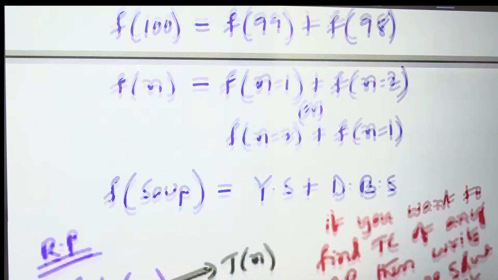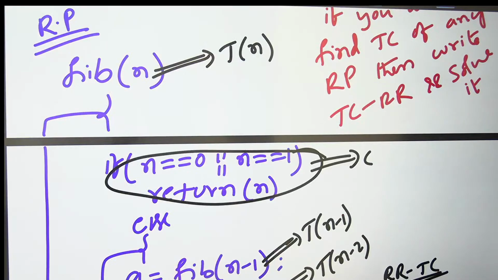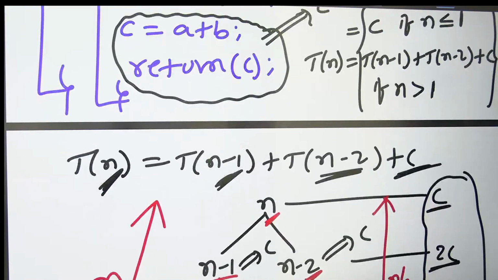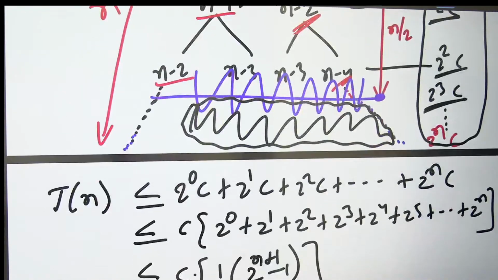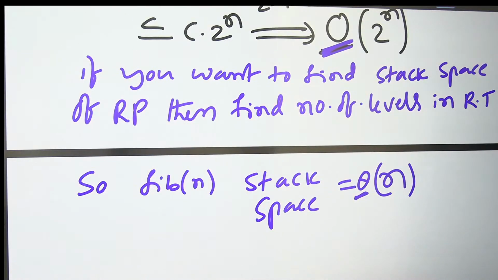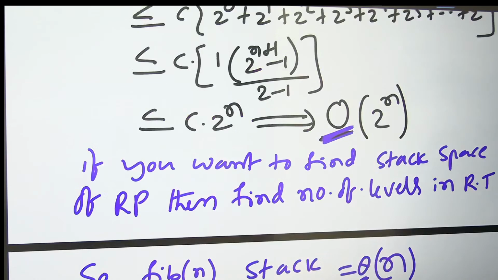I wrote the Fibonacci series. Next, I wrote the program. Next, after writing the program, I wrote how to find out time complexity. Then I wrote how to solve the recurrence relation. If you want to find stack space of a recursive program, then find the number of levels in the recursive tree. The above tree is a recursive tree. How many levels are there? N levels. So Fibonacci of n, stack space is theta of n. Theta of n means exactly n, not more, not less.